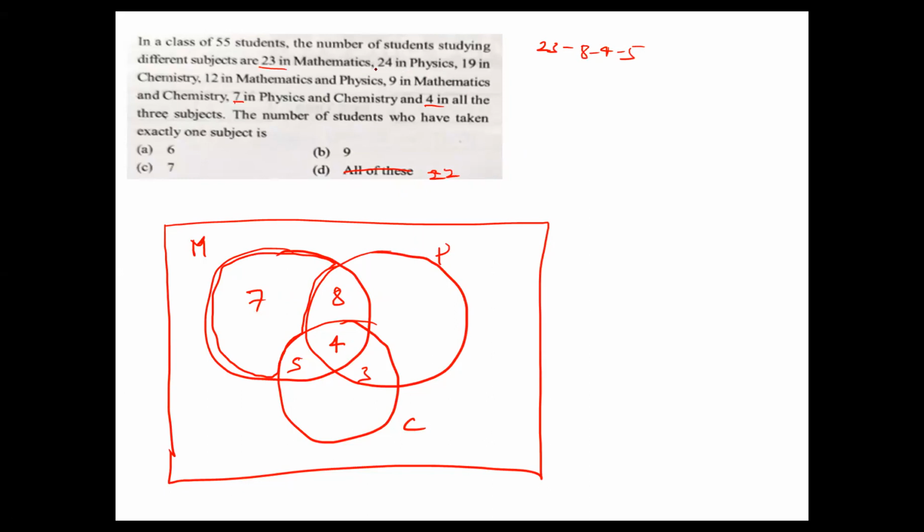Similarly, 24 in physics. This is maths, so what is the value? It will be 7. And next is physics. Physics is 24. 24 minus 8 minus 4 minus 3. What is the value? 9.